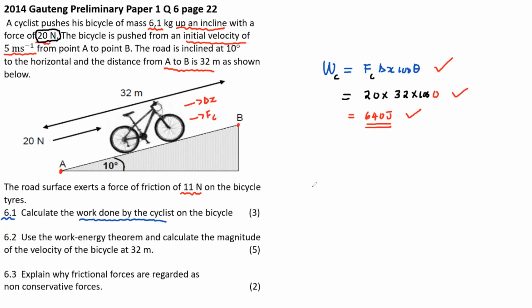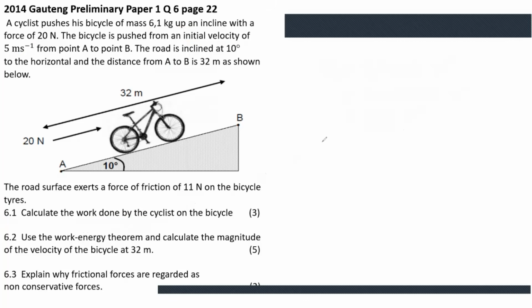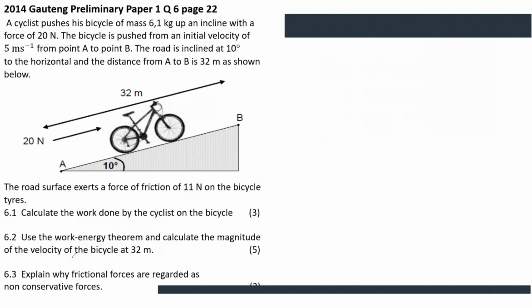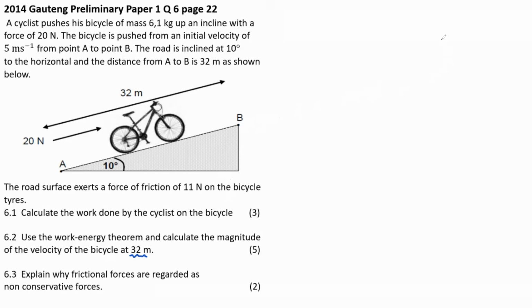6.2, I may need your help in the calculation. It says to use the work energy theorem to calculate the magnitude of the velocity of the bicycle at 32 meters. So by the time it gets to 32 meters, this bicycle is at point B. Use the work energy theorem. Now, the work energy theorem says work net is equal to delta EK, which is kinetic energy.